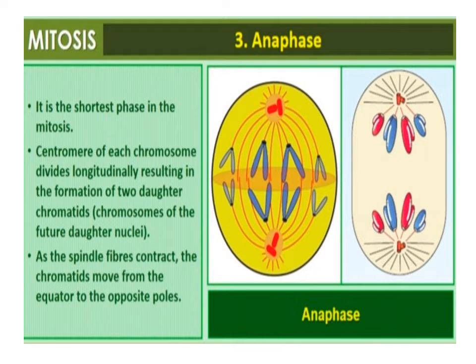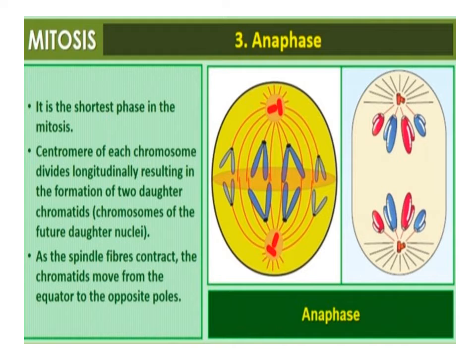Anaphase. At the onset of anaphase, each chromosome arranged at the metaphase plate is split simultaneously, and the two daughter chromatids, now referred to as chromosomes of the future daughter nuclei, begin their migration towards the two opposite poles.